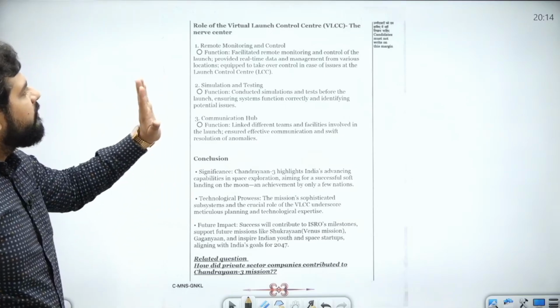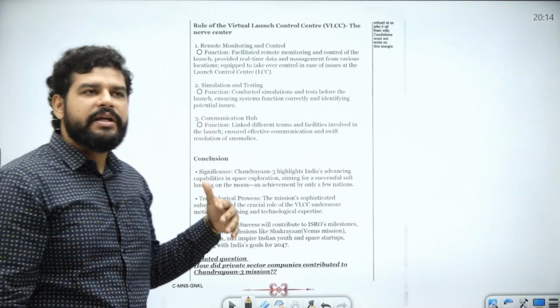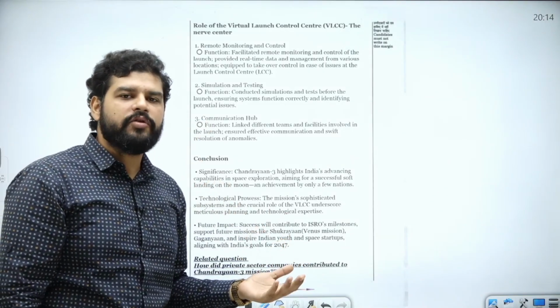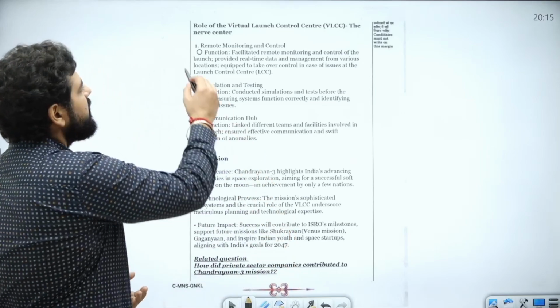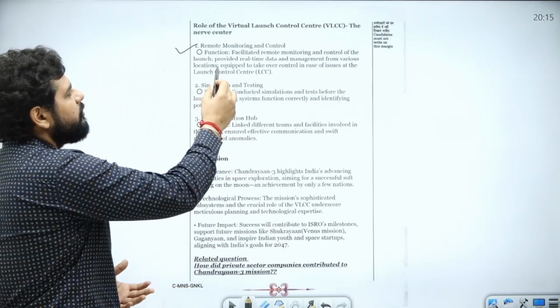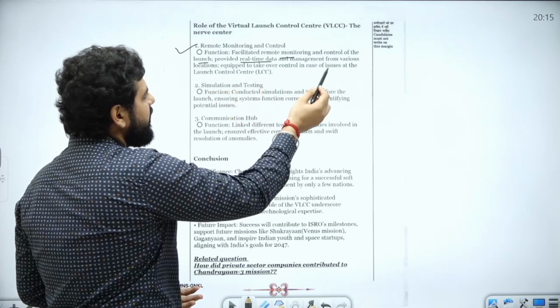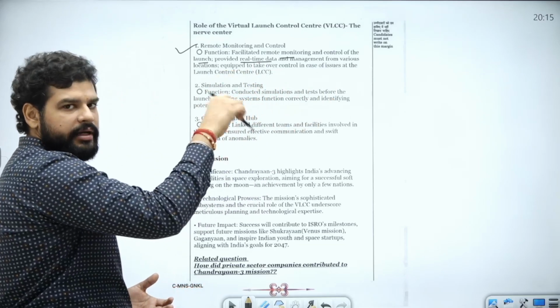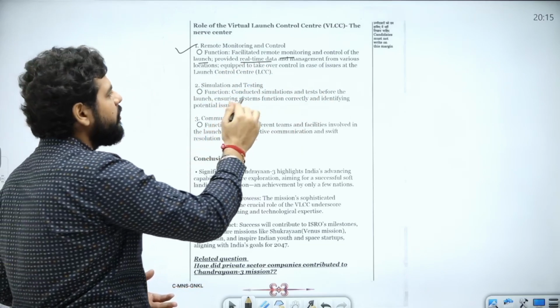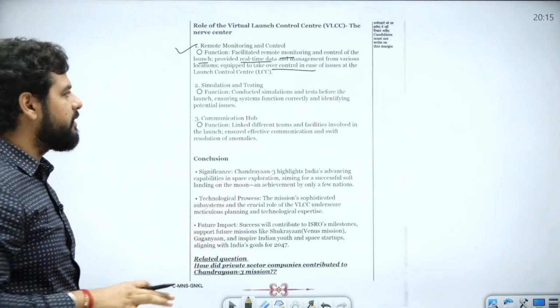So what is the role of Virtual Launch Control Center, right? You can understand it as the nerve center of the whole operation. The first thing is, it could remote monitor and control everything on the launching side. So it facilitated remote monitoring and control of the launch pad, provided real-time data and management from various locations, right? So that you monitor everything that is going on. It could take over in case of any issue at the launch control center.